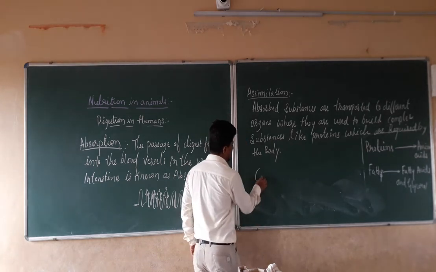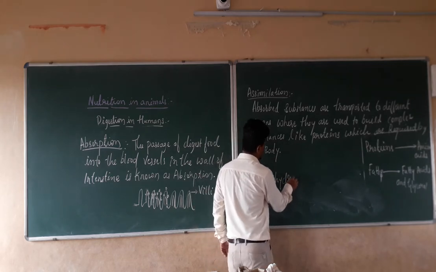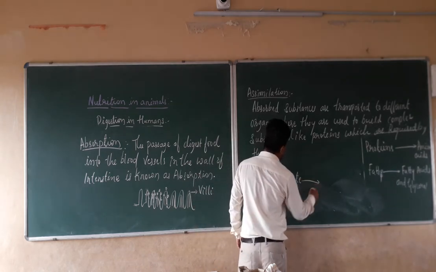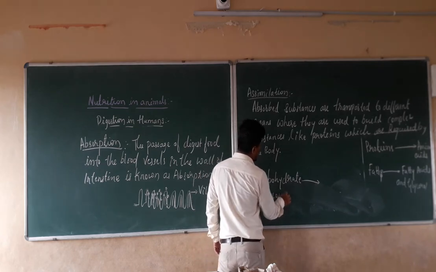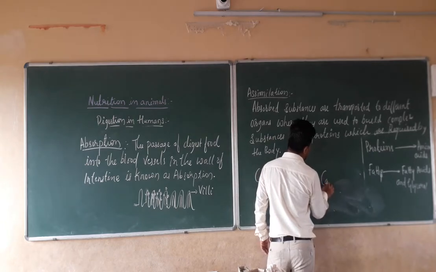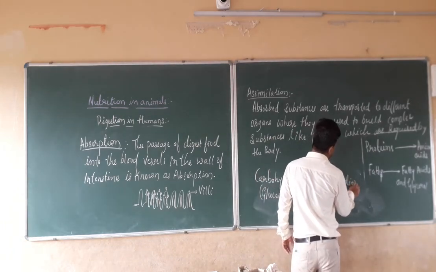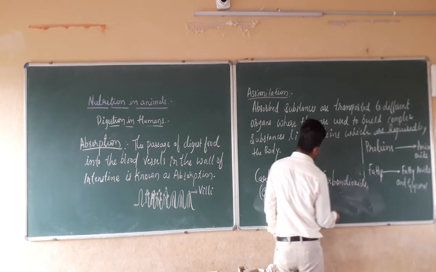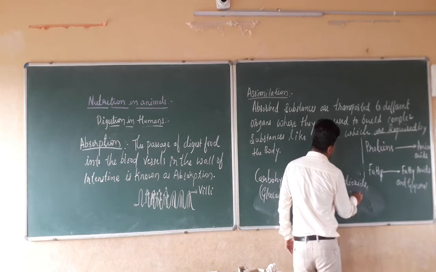If you take the example here, carbohydrate is in the form of glucose. It is getting converted into carbon dioxide, water, and energy.